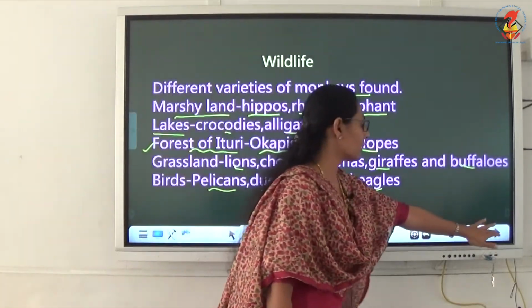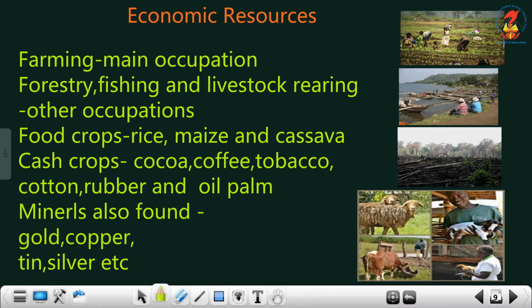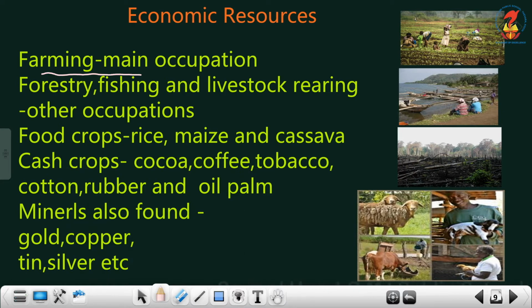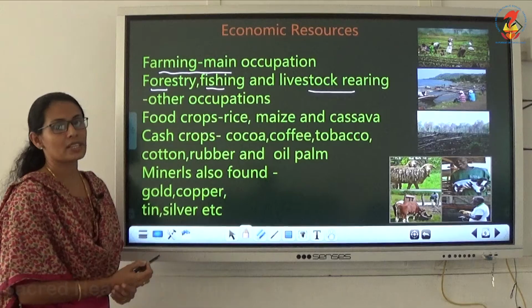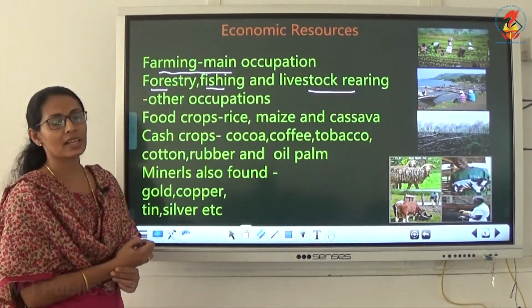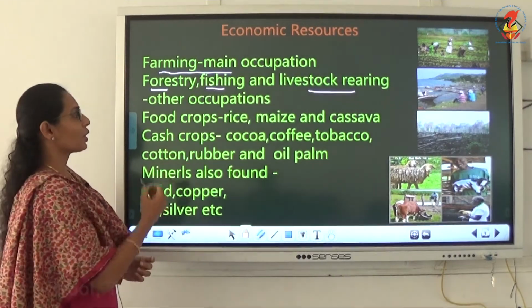Now we are moving on to the next one. What type of economic resources are there? What are the occupations? How are the people earning their living? The first important one is that farming is the main occupation of the people. Forestry is there, and fishing and livestock rearing are the other major occupations.